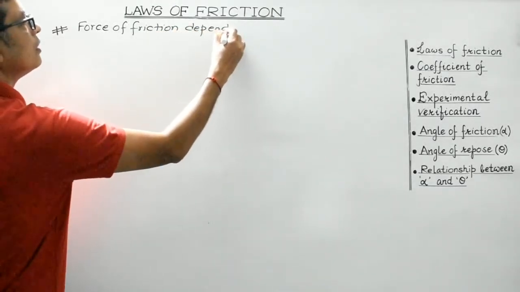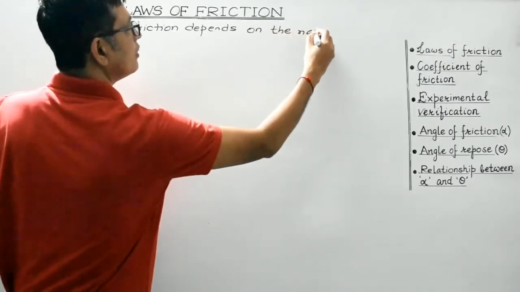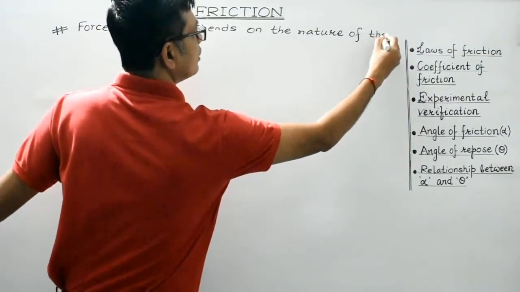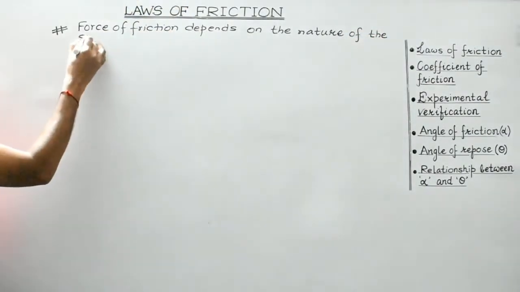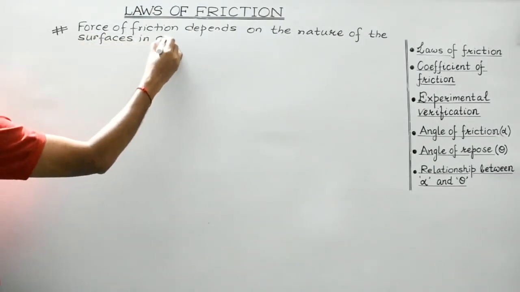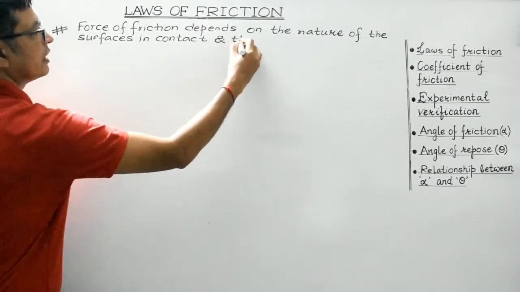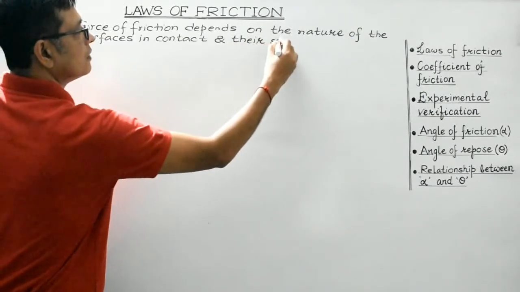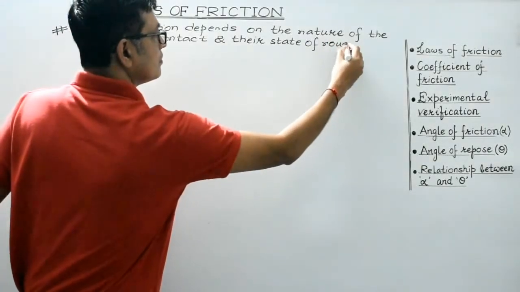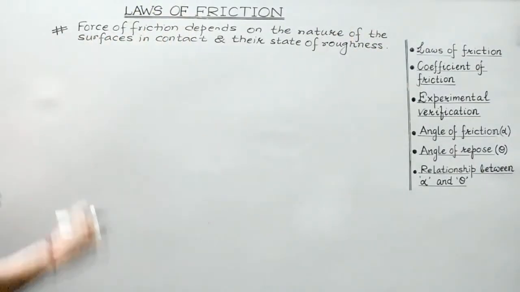depends on the nature of the surfaces in contact. It depends upon the nature of the surfaces in contact and their state of roughness. Right? So this is the first law.